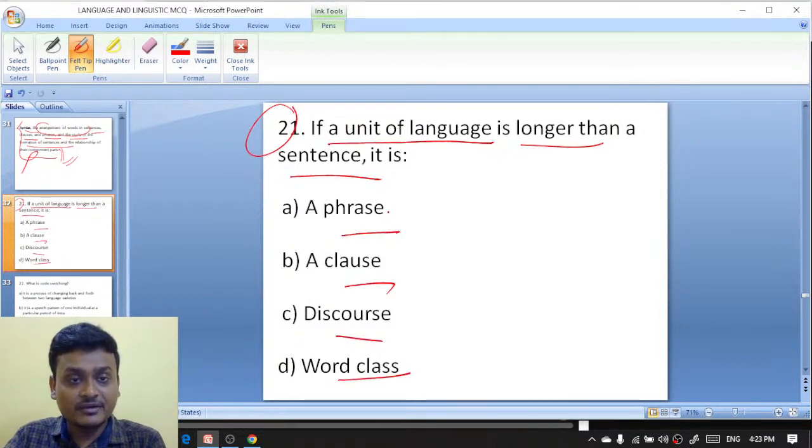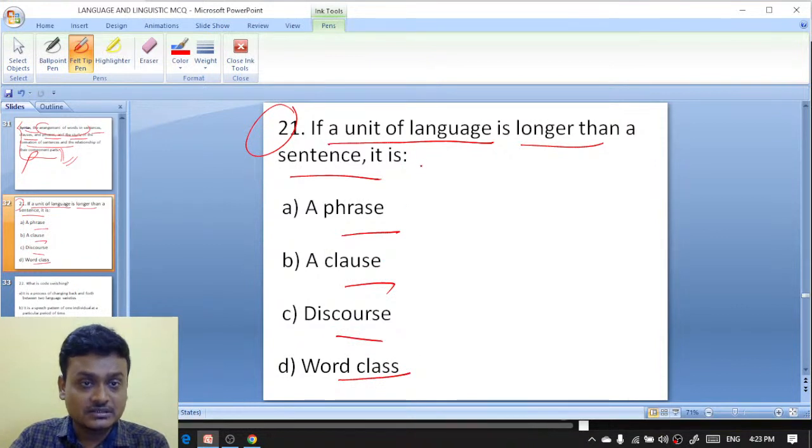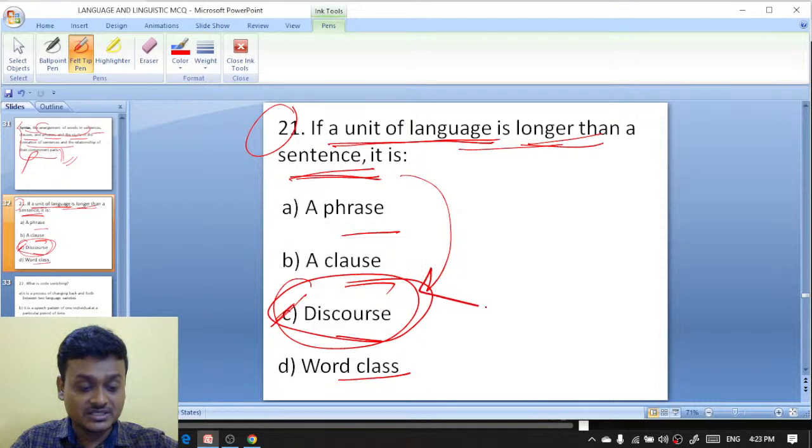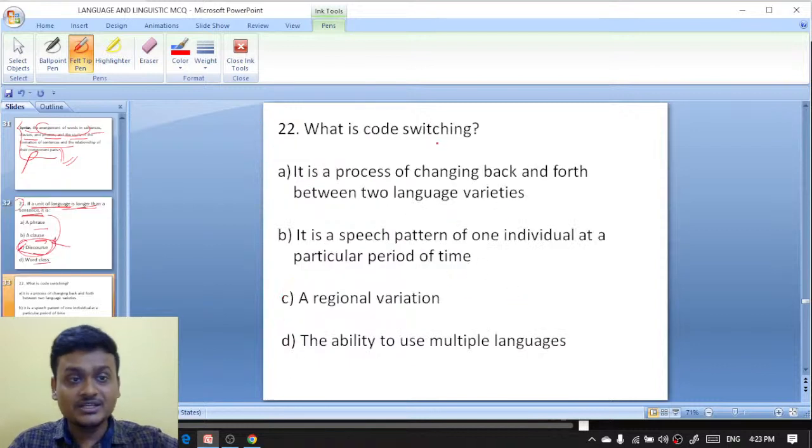If a unit of a language is longer than a sentence, then it is known as discourse. What is discourse? Discourse is when a unit of a language is longer than a sentence. What is code switching?